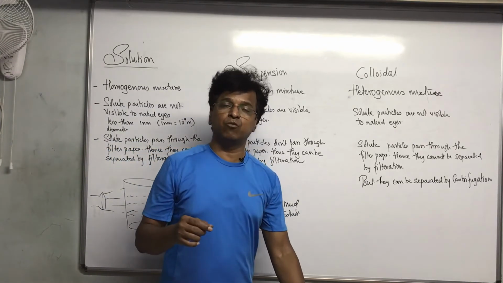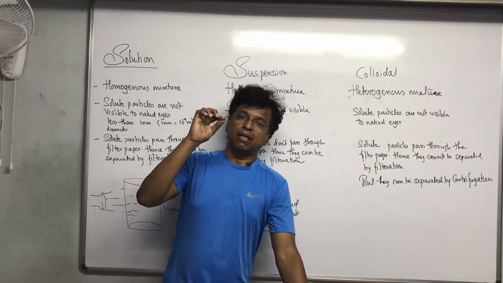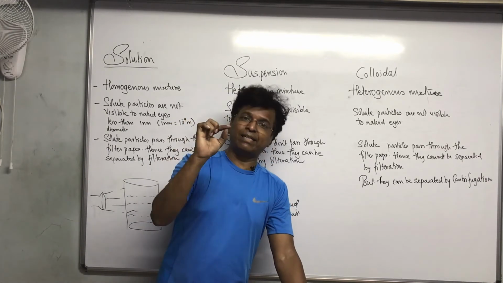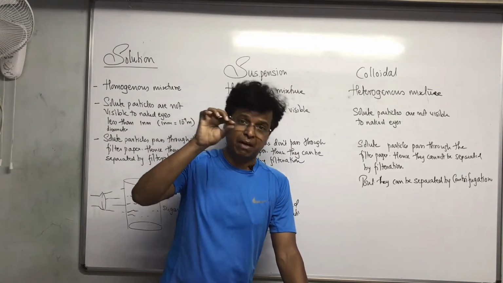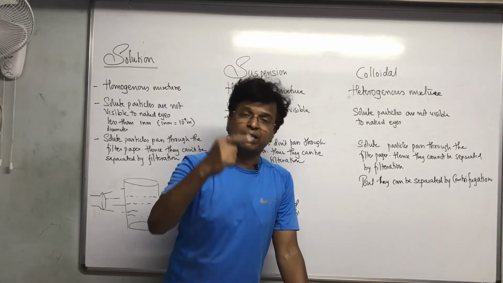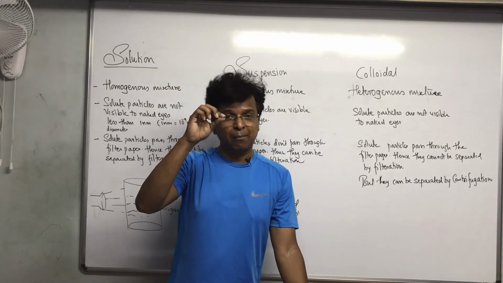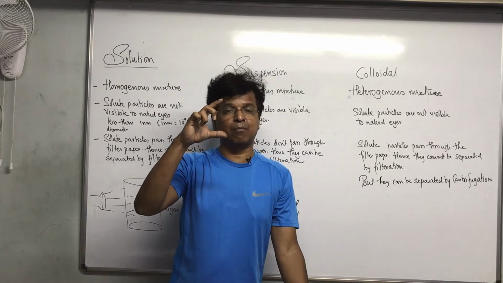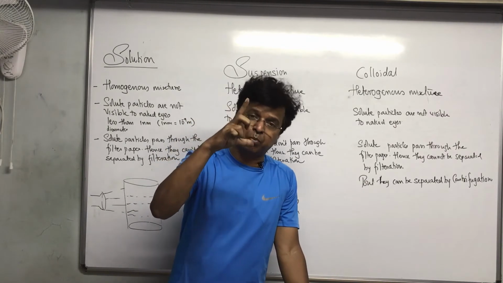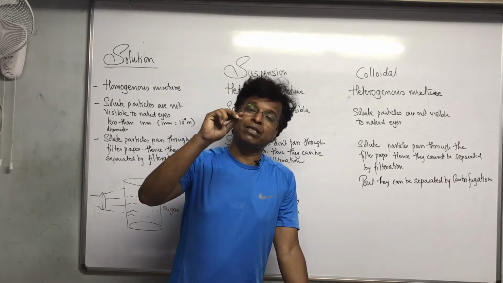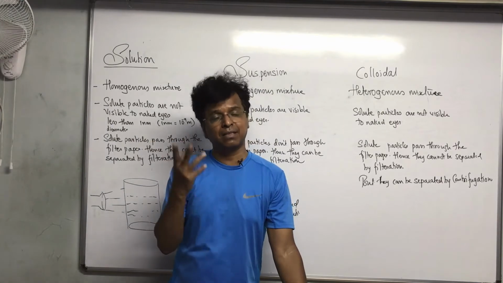Dispersion of light basically is what? Light is a ray of light. It looks white in color, but it is made up of 7 different colors. The 7 different colors are mixed together, and then one white ray of light is seen. But when you are able to disperse this light by some process, then it will show its colors. All the 7 colors. The rainbow is nothing but the same.